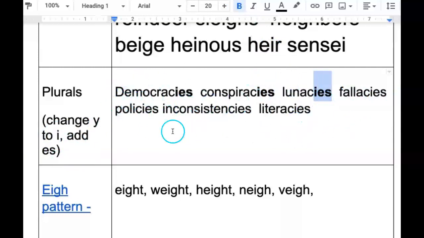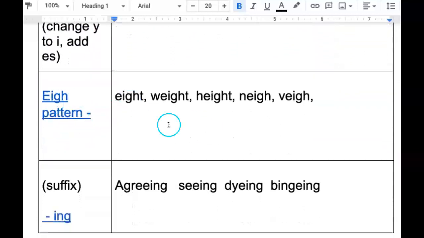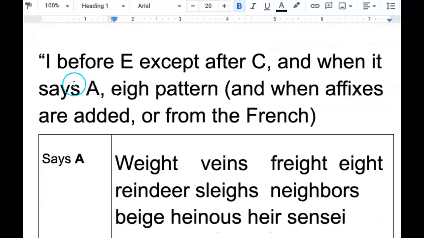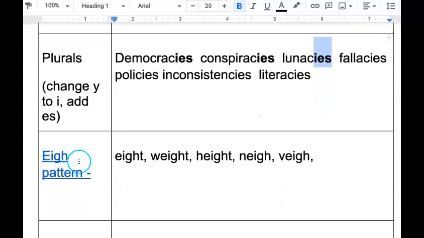So a lot of the exceptions come from making a noun plural. Here's another pattern. I mentioned that here, like neighbor and way. All of the E-I-G-H patterns. 8, wait, height, nay, and vey. And I have a hyperlink here that takes you to a place with a master list of many, many words that use these parts. Neighborhood, inveighing,